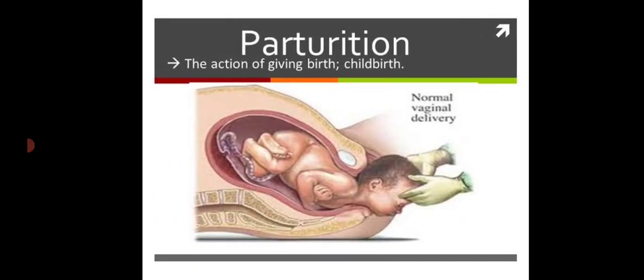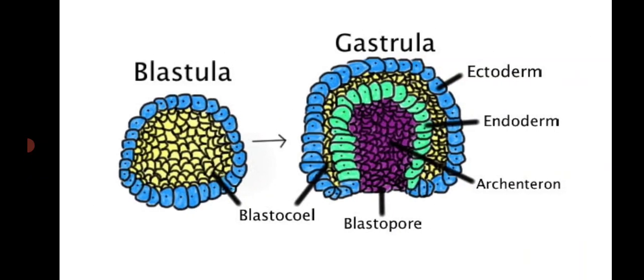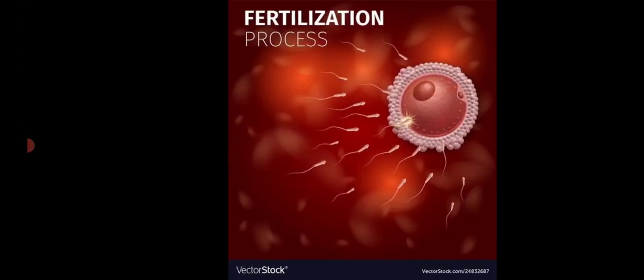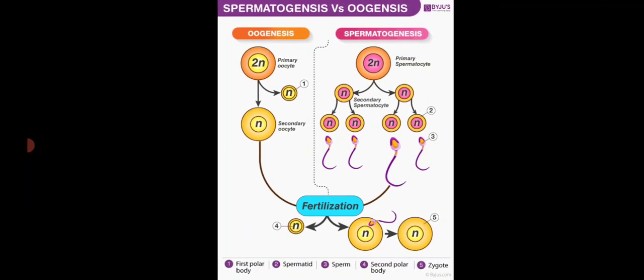The last event is called parturition. It is the action of giving birth, commonly called childbirth. The process of giving birth, that is the expulsion of the fetus from the mother's womb, is called parturition. In this picture you can see the fetus expelled from the mother's womb. So these are the different events which take place in the human reproductive system.